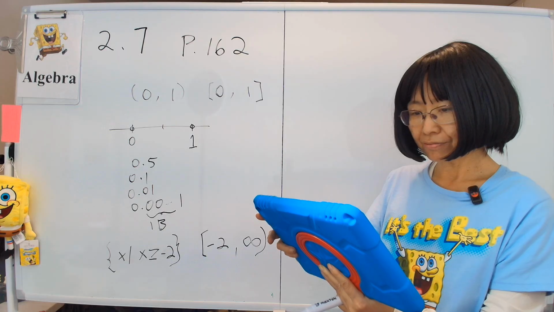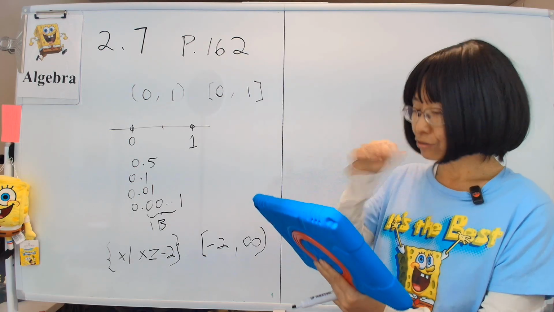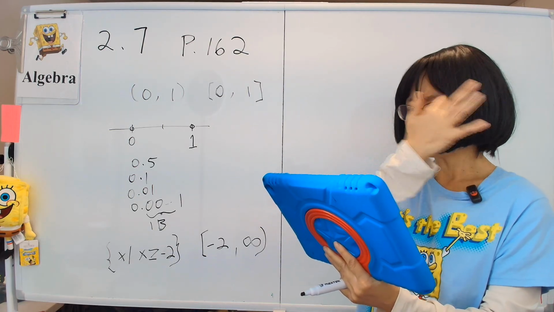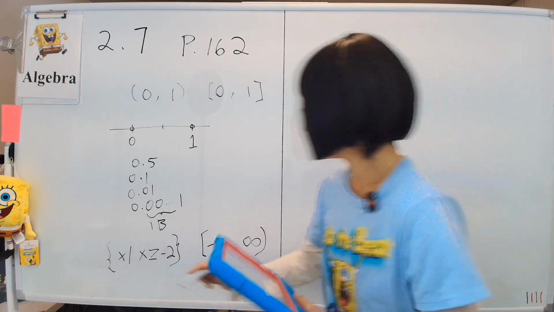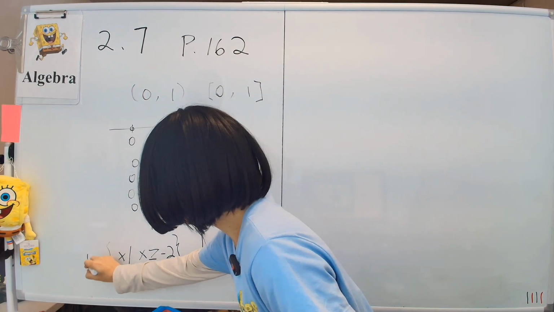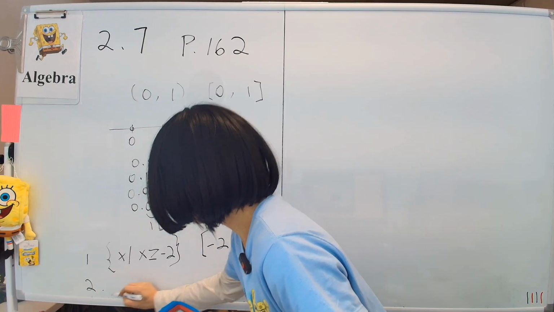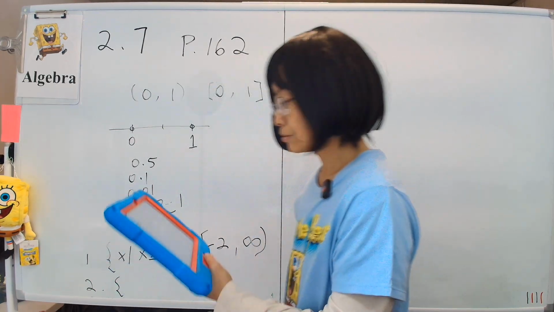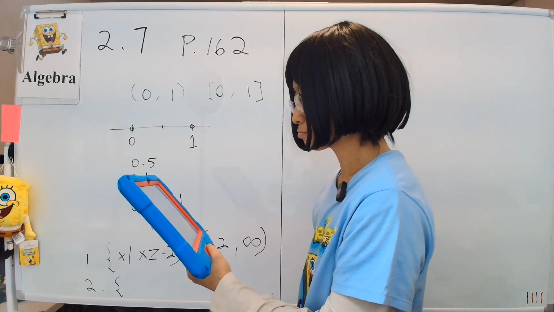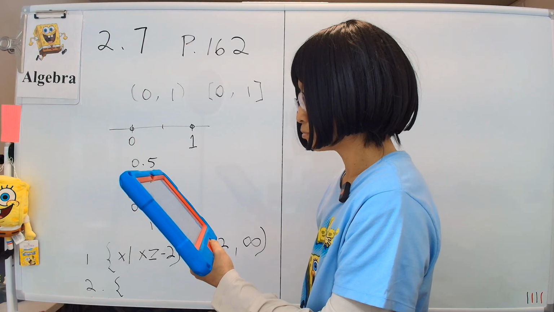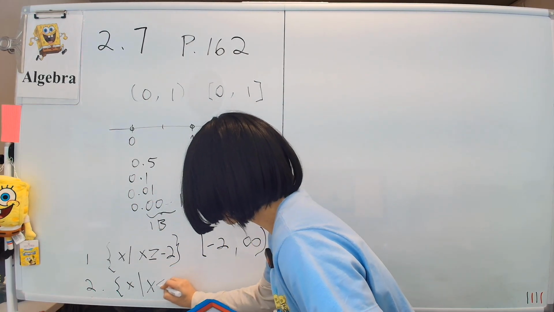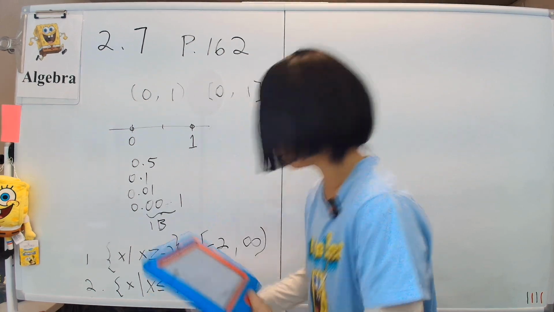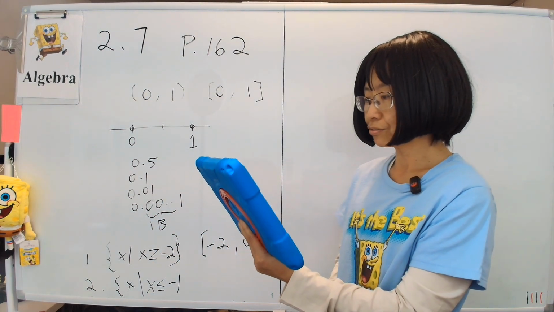Next, let's look at example 2, where it says write the interval of all real numbers less than or equal to -1. So let's do that. Example 2 wants everything less than or equal to -1. So x such that x is less than or equal to -1. Did I read that right? Less than or equal to, yeah.